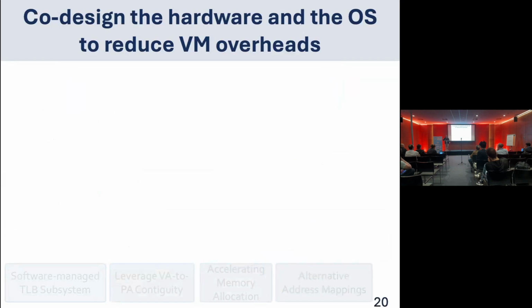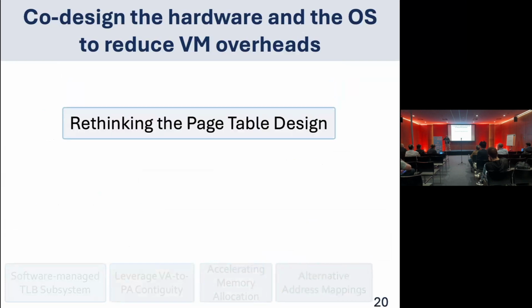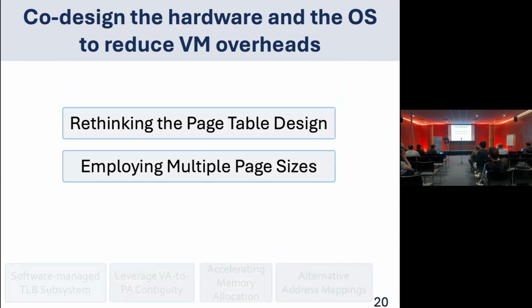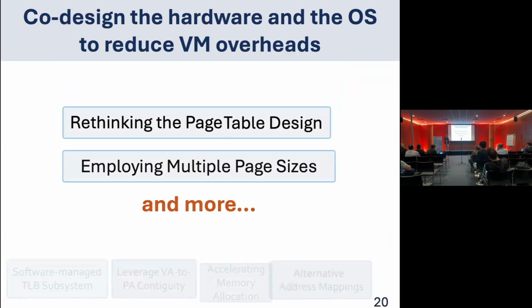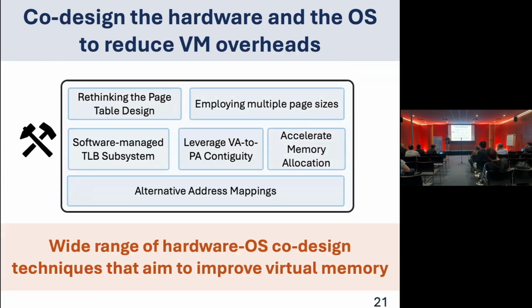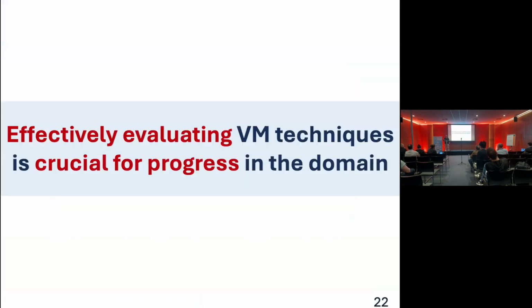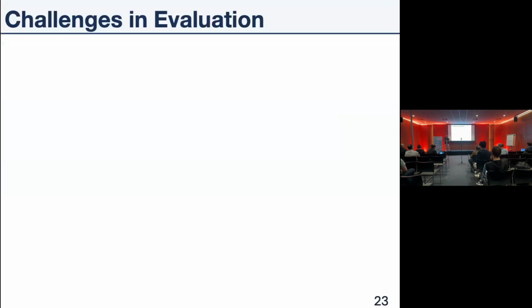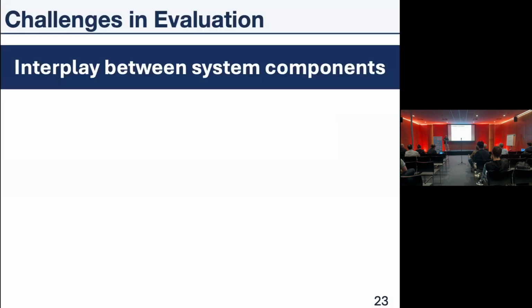There are many more we cite in the paper, which try to co-design hardware and the OS, like rethinking the page table design, employing multiple page sizes, and many more. Putting everything together, we have a wide range of hardware-OS co-design techniques that aim to improve virtual memory. Effectively evaluating these virtual memory techniques is very crucial for progress in the domain. But there are some challenges in the evaluation.